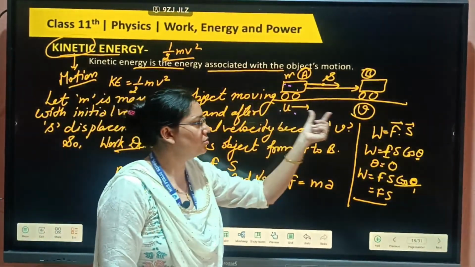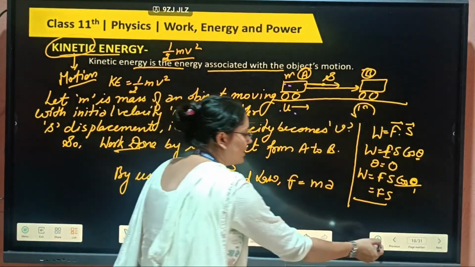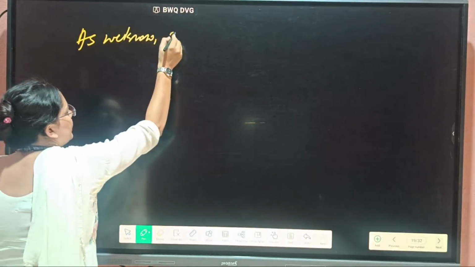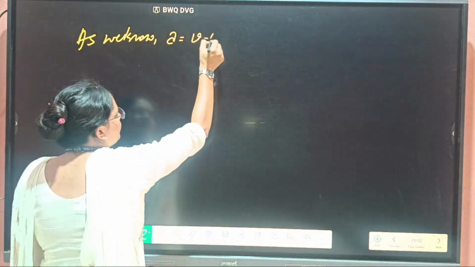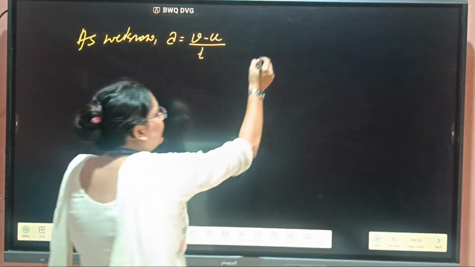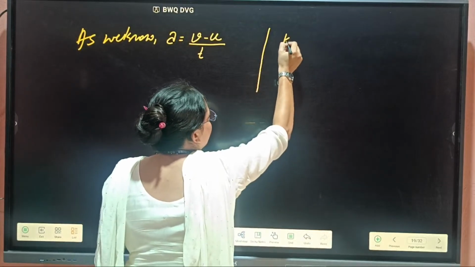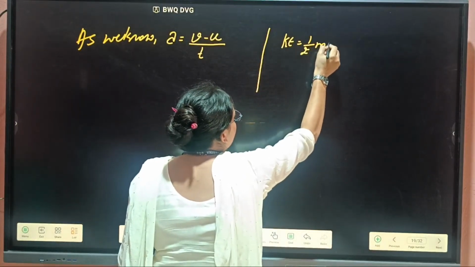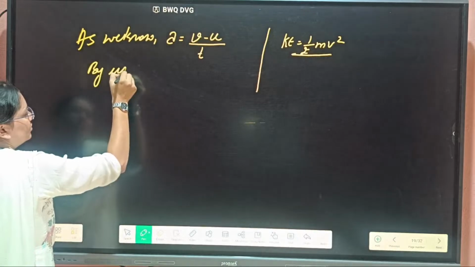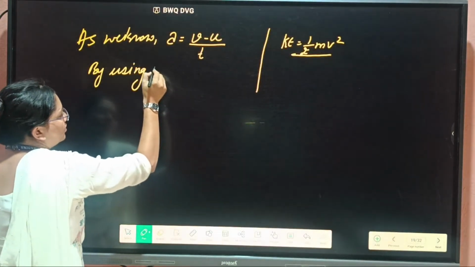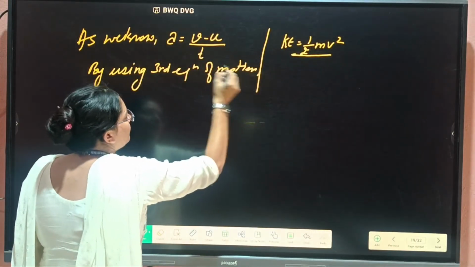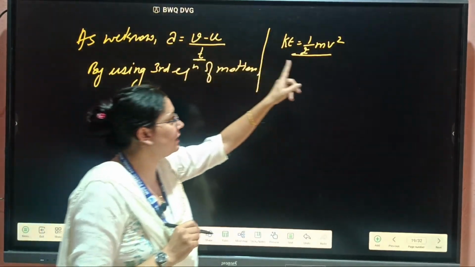If initial velocity is u and final velocity is v, then acceleration is final minus initial divided by t. But for kinetic energy, half m v square, there is no need of time here; we need velocity and mass.